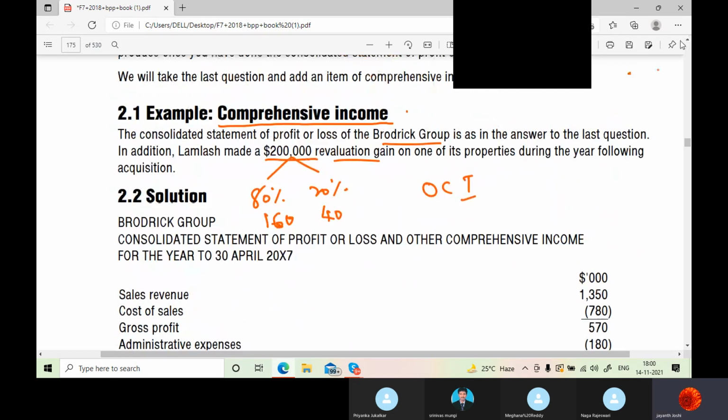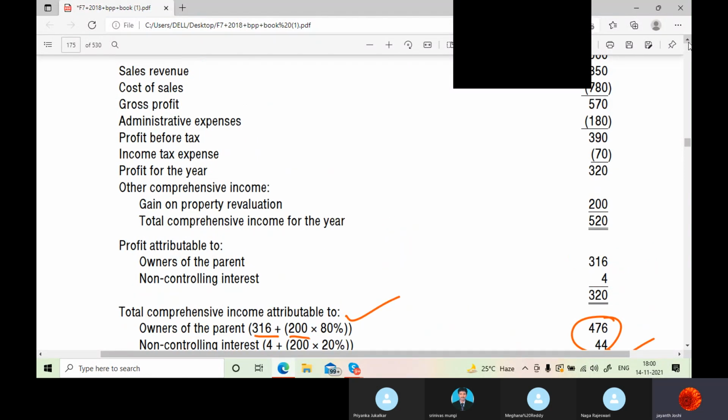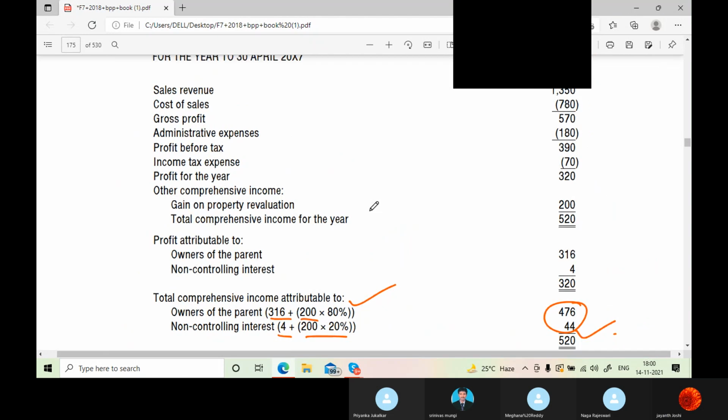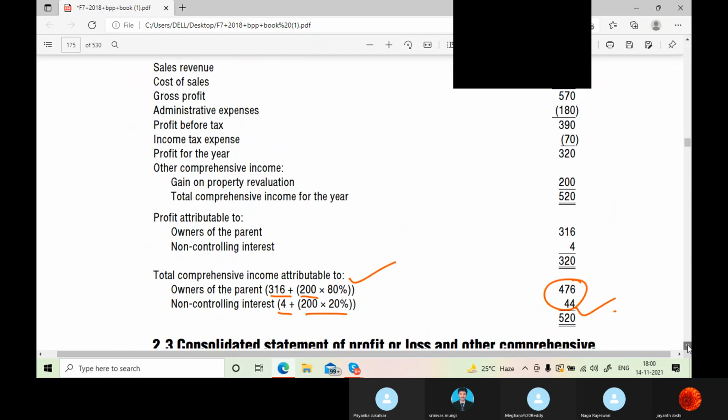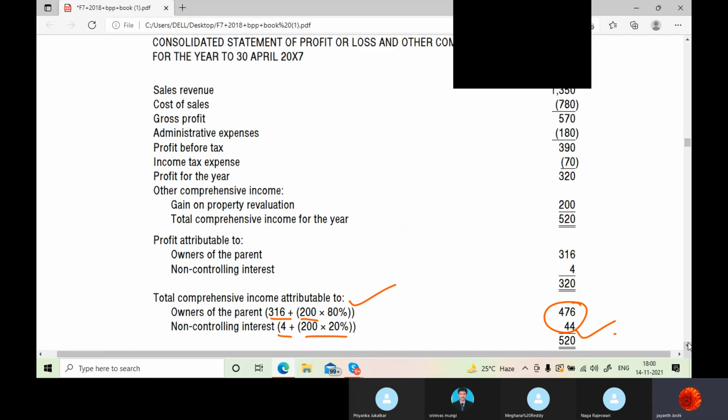All of you listen to this, read this, and understand what I've done. So 316 plus 80% of this 200, and 20% of this 200 has gone into this. This is your total OCI. Done. Have a look through. I'll move forward. The rest of the things are the same. No need to worry about them. Okay. Let's move forward.